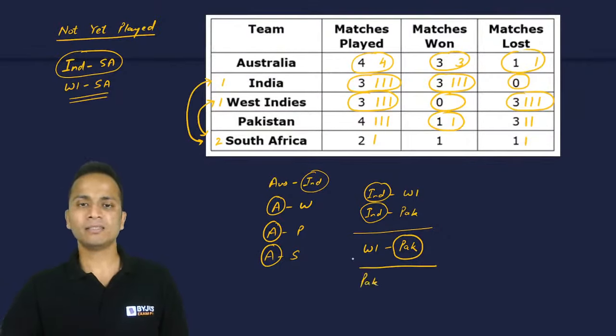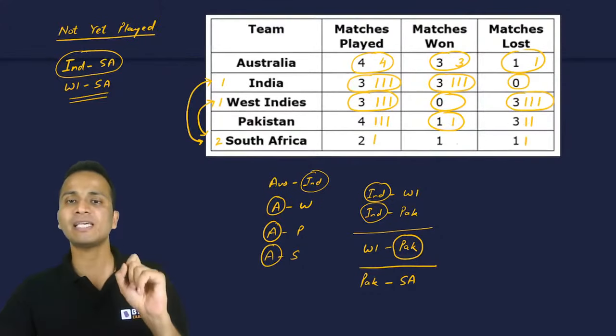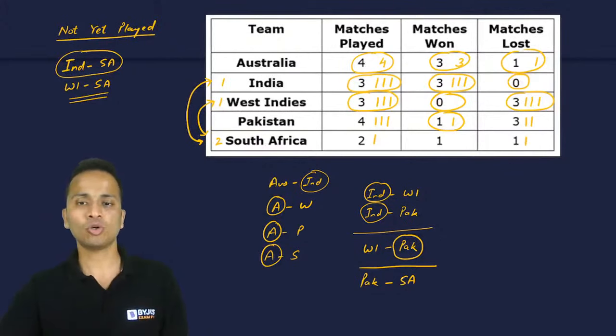Now Pakistan has already played against Australia, India and West Indies. So Pakistan का 1 match जो भी बचा है, it will be against South Africa. Okay. And this match between Pakistan and South Africa, who will be the winner? पाकिस्तान वर्सेस साउथ अफ्रीका. सो पाकिस्तान की विनिंग कोटा कंप्लीट हो चुका था. अब पाकिस्तान का एक मैच लॉस्ट बचा है, साउथ अफ्रीका का एक विन बचा है. सो ऑब्वियसली दिस मैच वाज वन बाय साउथ अफ्रीका.